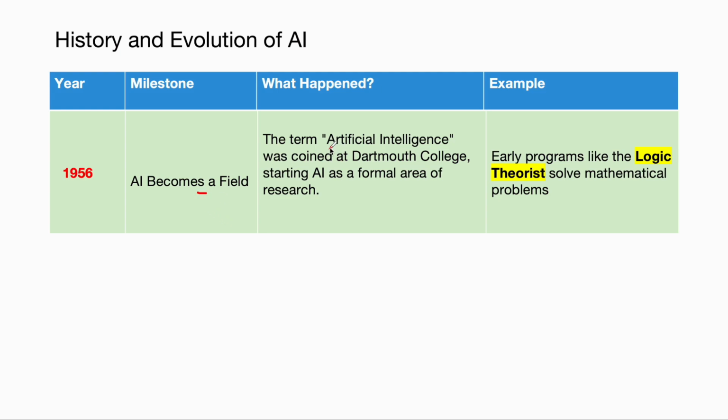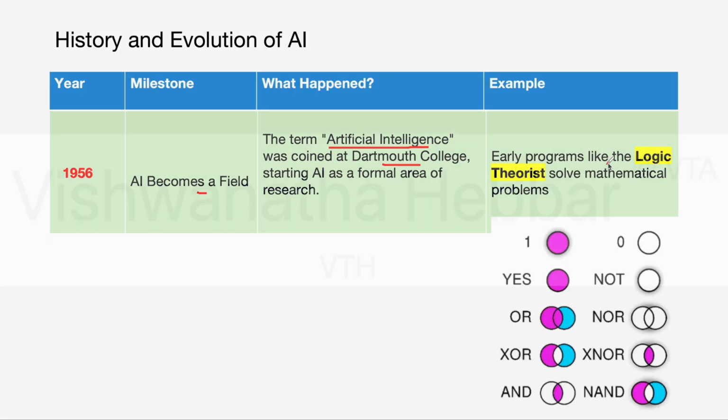The term artificial intelligence was coined at Dartmouth College, which resulted in starting AI as a formal area of research. During this period, early programs like Logic Theorist, to solve mathematical problems, were made. This Logic Theorist is considered one of the early research efforts in the field of AI.